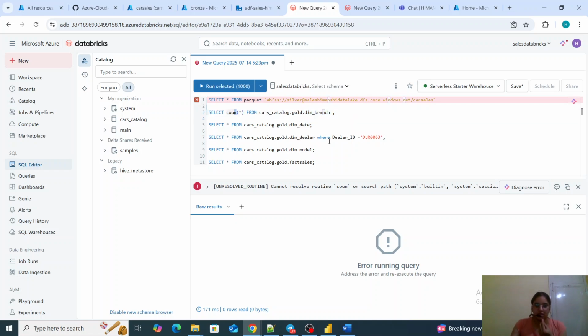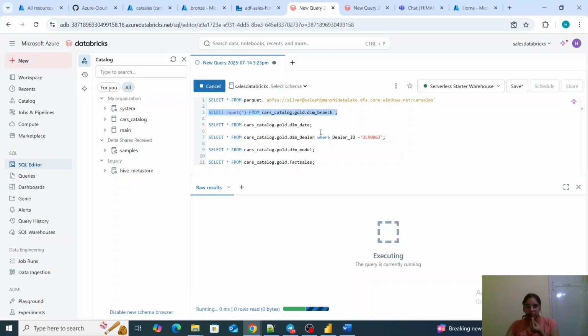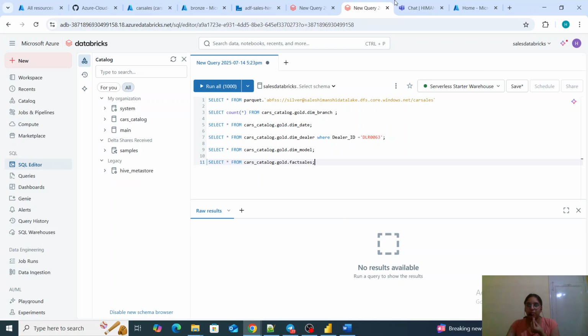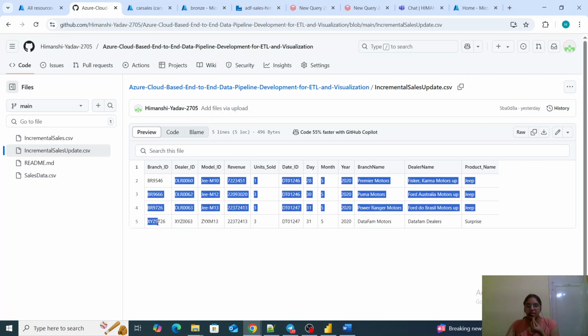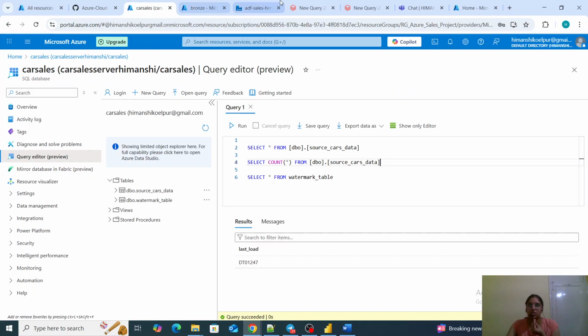Count star, the spelling is a mistake. Count star, if I do, so it is 1840, and initially it was 1836 if you remember. So 4 records are added, meaning all of them had distinct branch ID and branch name. So that's why it is added. The combination of these two will be distinct. That's why it is added to branch dimension.